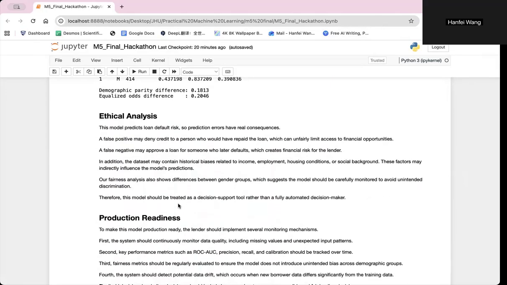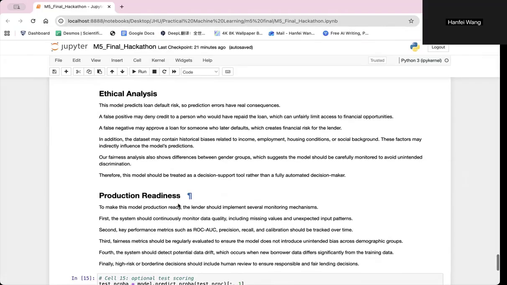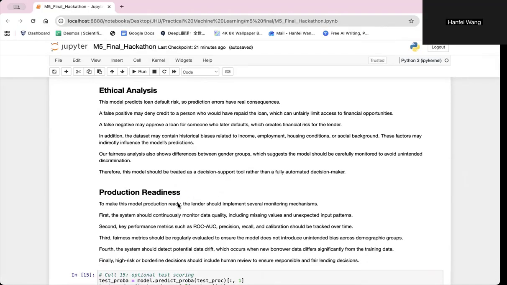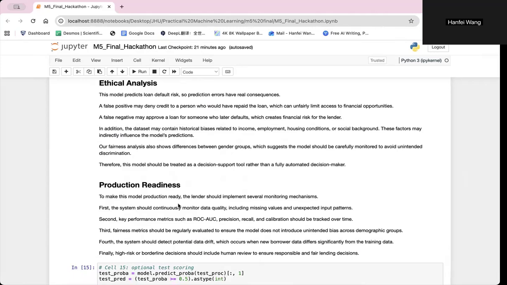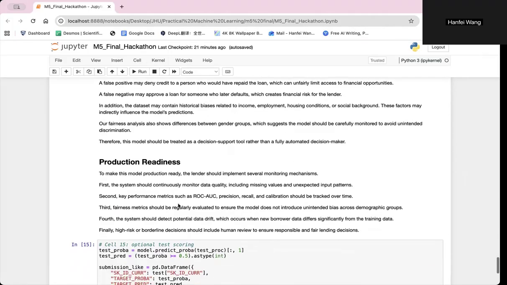So this model predicts loan default risk, so prediction errors have real consequences. A false positive may deny credit to a person who would have repaid the loan, which can unfairly limit access to financial opportunities. A false negative may approve a loan for someone who later defaults, which creates financial risk for the lender. In addition, the dataset may contain historical biases related to income, employment, housing condition, or social background. Therefore, this model should be used as a decision support tool rather than a fully automated decision system.